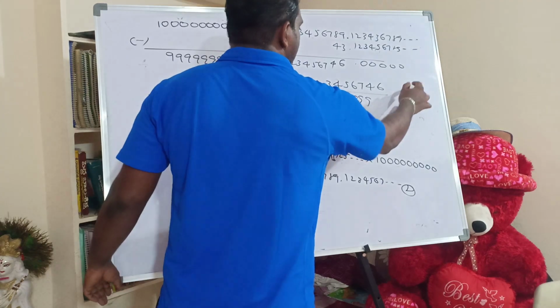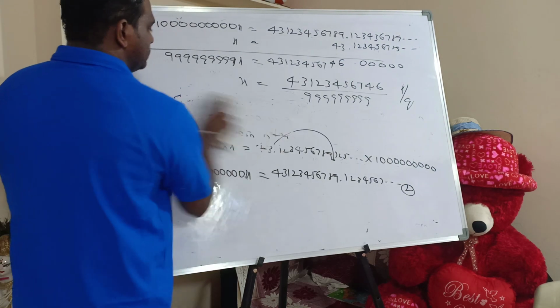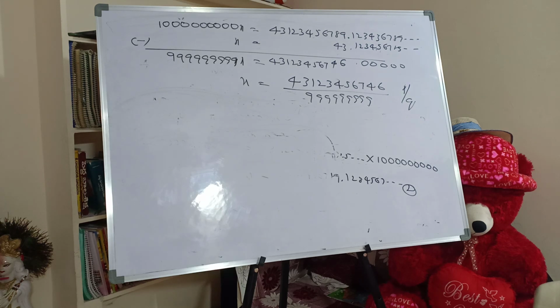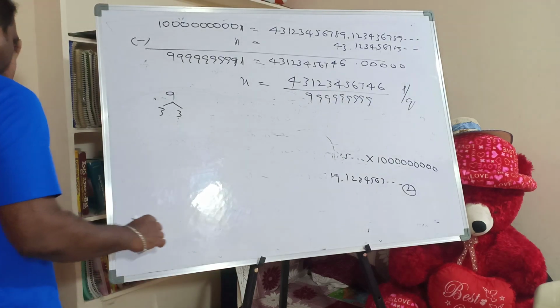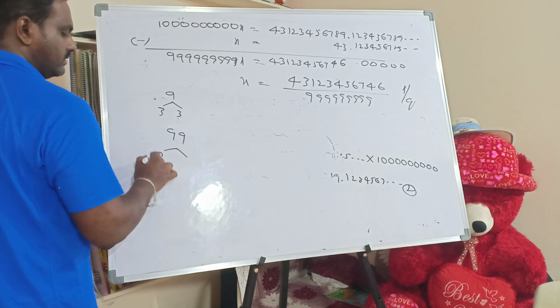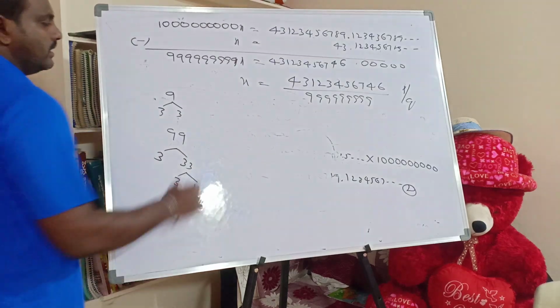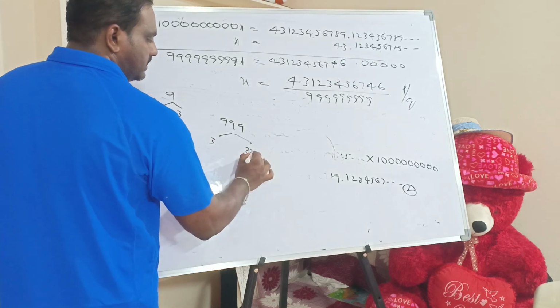So this is P and this is Q. Now can you guess what the factors of Q are? Simply we have to check a model example. What is a model example? Factor of 9 is 3 times 3. Factor of 99: you may have 3 into 33, which can be written as 3 into 3 into 11. Factor of 999 can be written as 3 times 3 times 3 times 37.